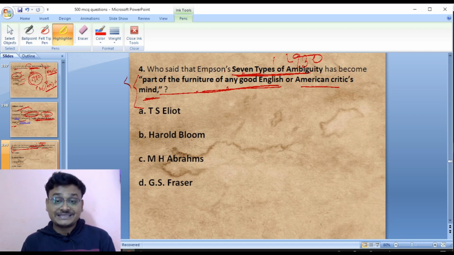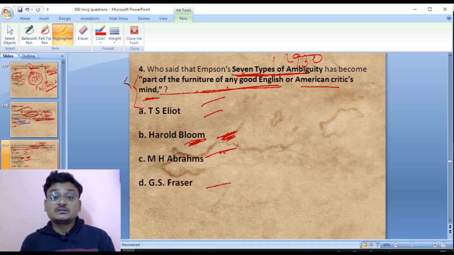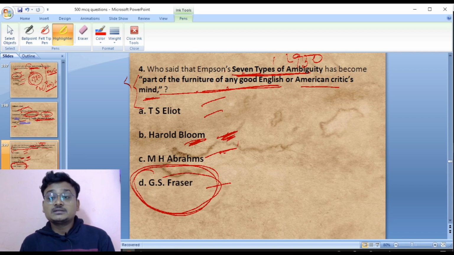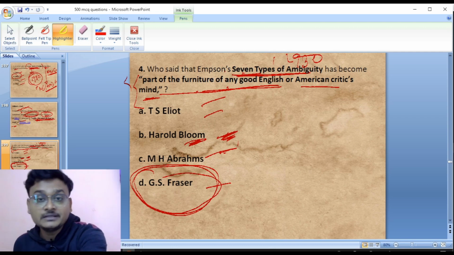Was it T.S. Eliot, Harold Bloom, famous for Map of Misreading, M.H. Abrams, or G.S. Fraser? The right answer was G.S. Fraser. G.S. Fraser has remarked that Seven Types of Ambiguity has become part of the furniture of any good English or American critic's mind. So G.S. Fraser is the right answer. Now move to the next slide.